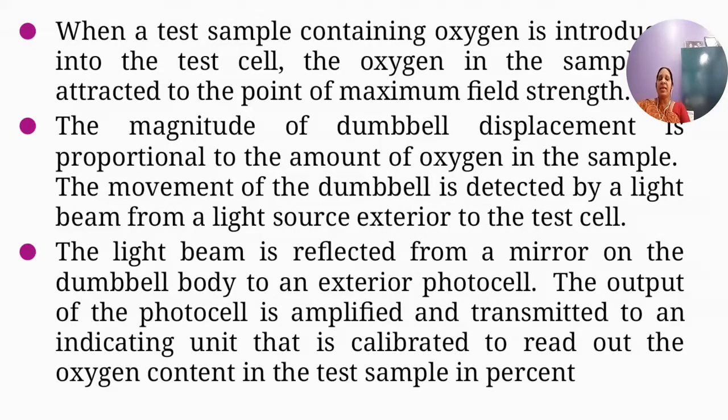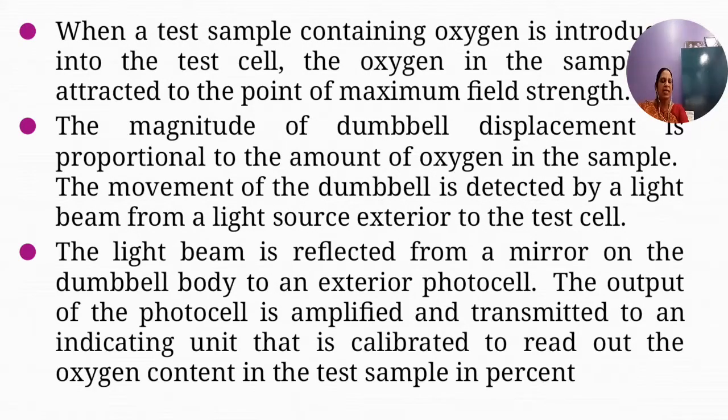So, when the test sample containing oxygen is introduced into the test cell, the oxygen in the sample is attracted to the point of maximum field strength. The magnitude of the dumbbell displacement is proportional to the amount of oxygen in the sample. The movement of the dumbbell is detected by a light beam from the light source exterior to the test cell.